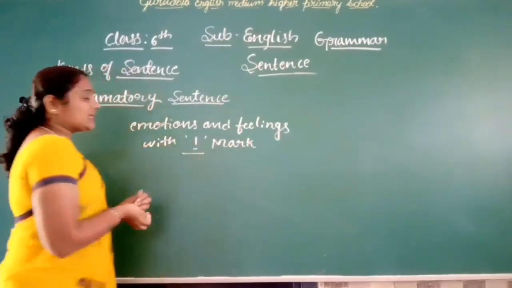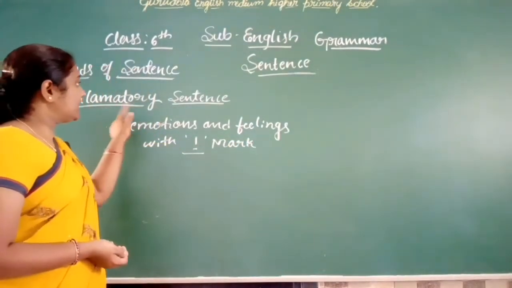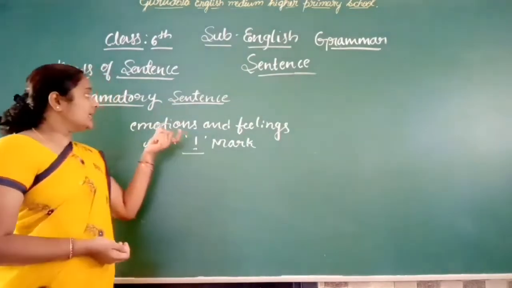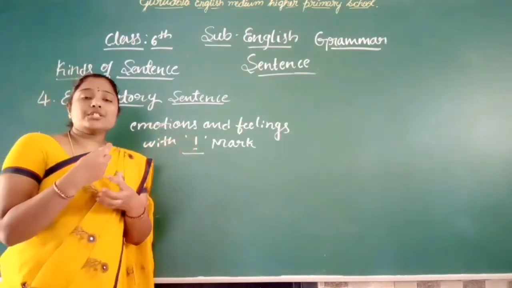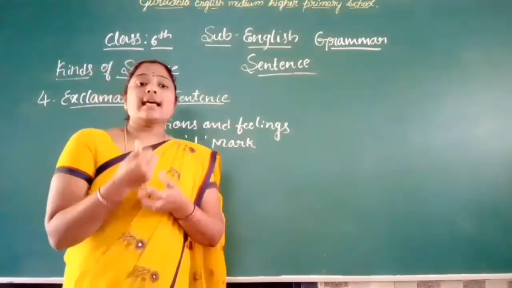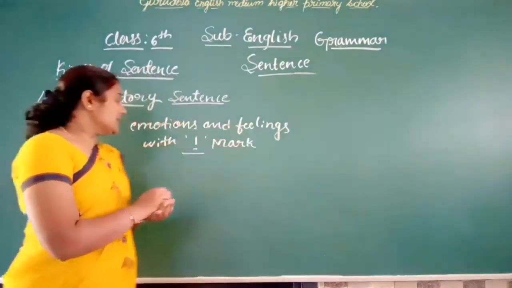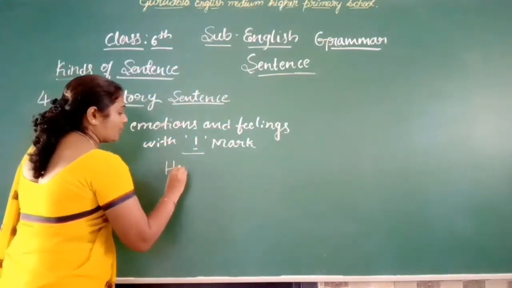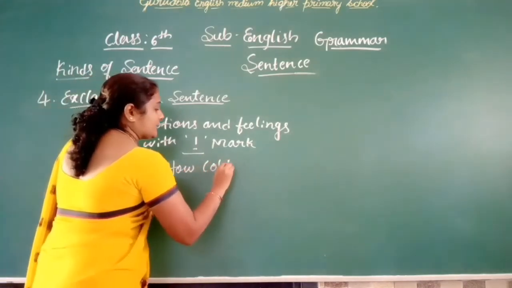See here, this mark is very important for the exclamatory sentence, because in this sentence our emotions and feelings come suddenly.